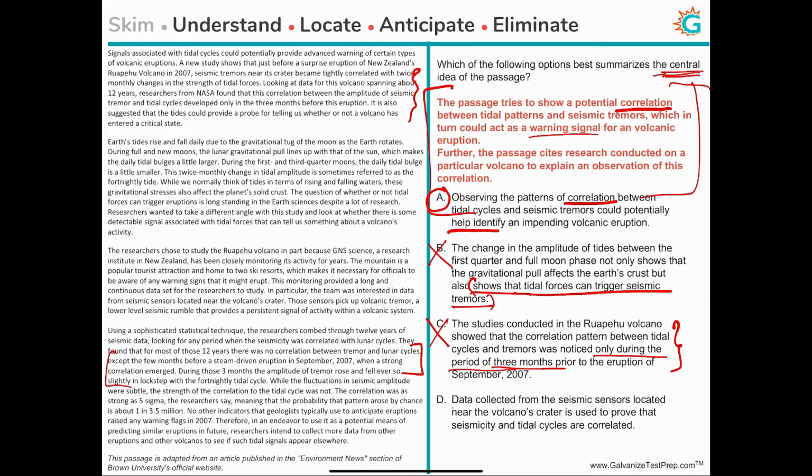Data collected from the seismic sensors located near the volcano's crater used to prove that seismicity and tidal cycles are correlated. Now again, this data was used to prove that these two are correlated, right? But that's only a minor detail discussed in the passage. It's not the main idea. The main idea is that observing the patterns of correlation between tidal cycles and seismic tremors could potentially help identify an impending volcanic eruption, and therefore A is the correct answer choice.